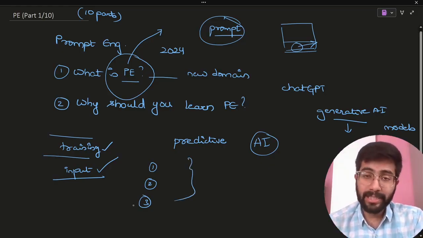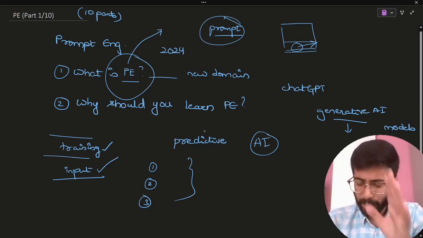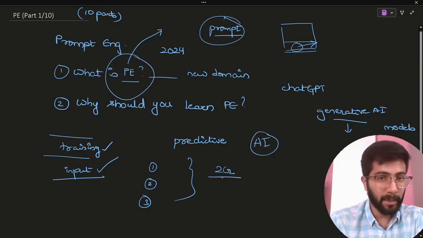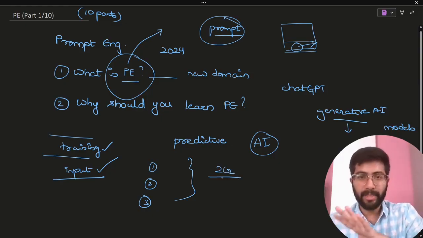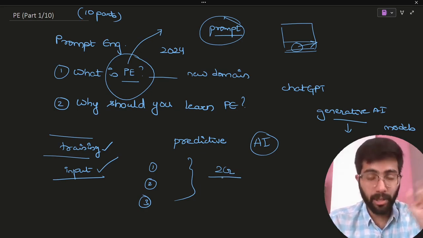Because of all these reasons, the craze for prompt engineering is increasing day by day. Yeah, you would have heard about those 2 crore rupees salary jobs. You forget about that, it's not about that amount. But yeah, the number of opportunities will surely increase.